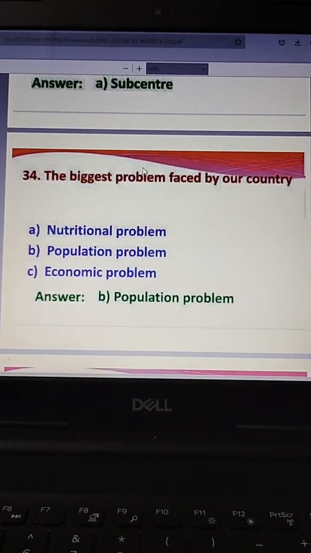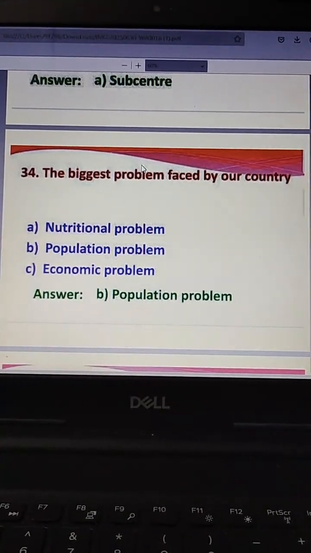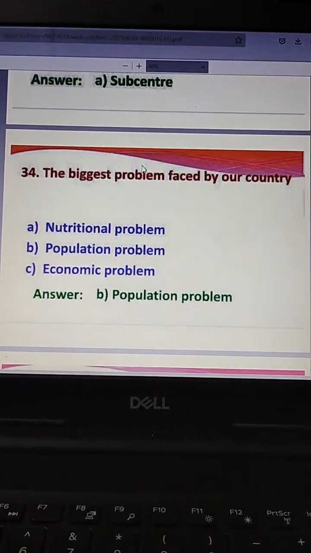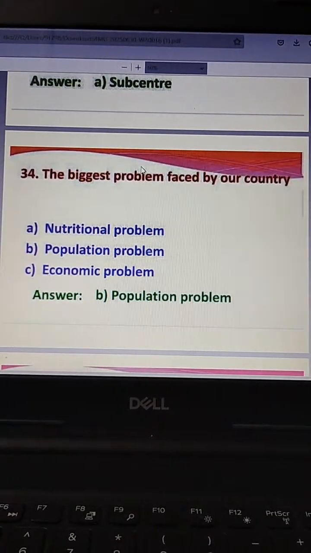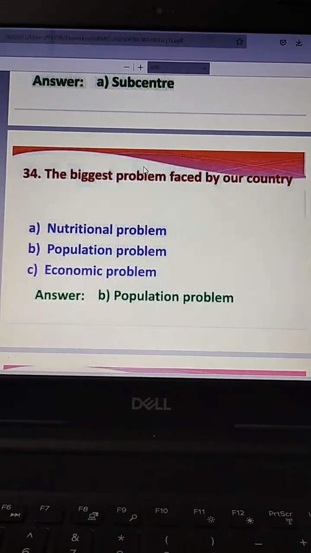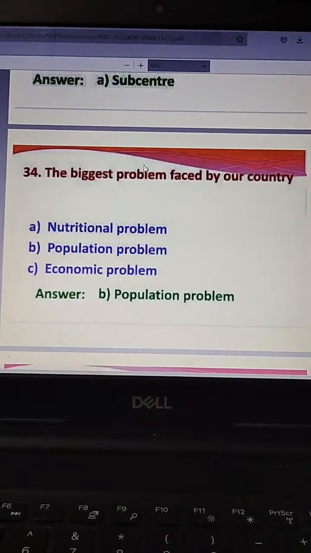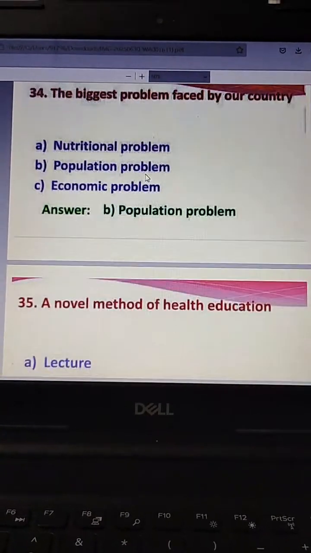The next question. The biggest problem faced by our country: nutrition problem, population problem, economic problem. The biggest problem faced by our country is population problem.